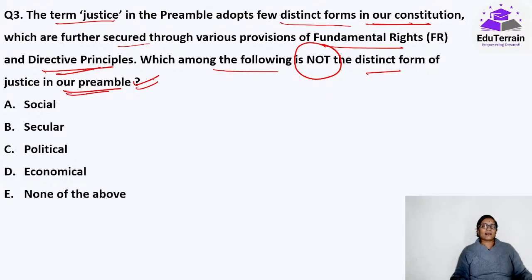If we look at the distinct forms of justice in our preamble, there are 3. I have given the hint also. Now you have to tell me which of these is not the distinct form of justice in our preamble.